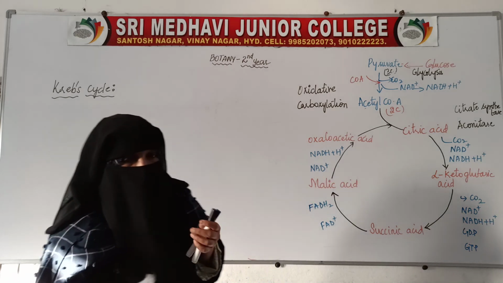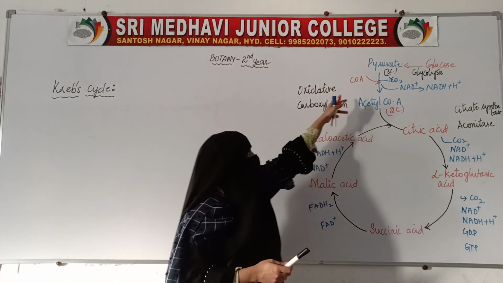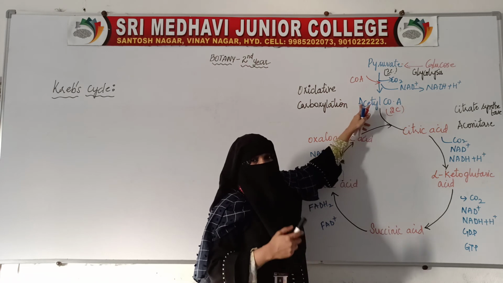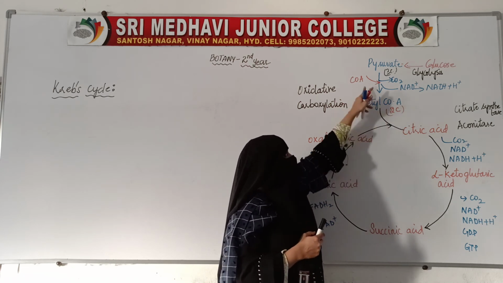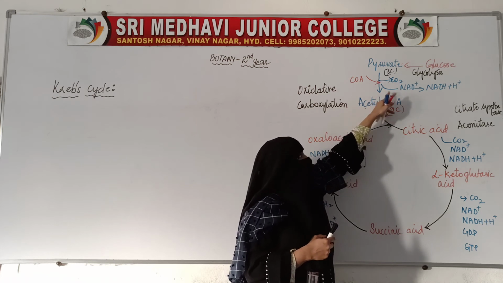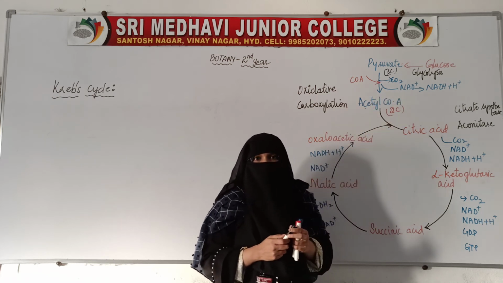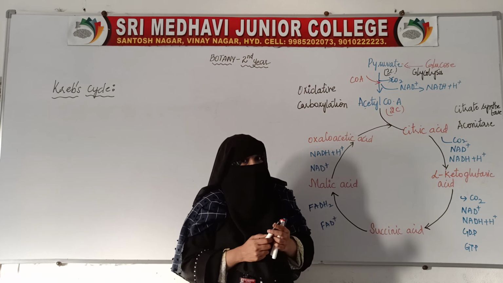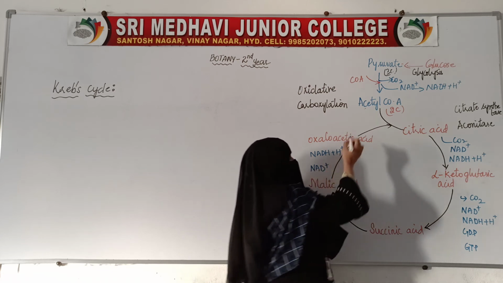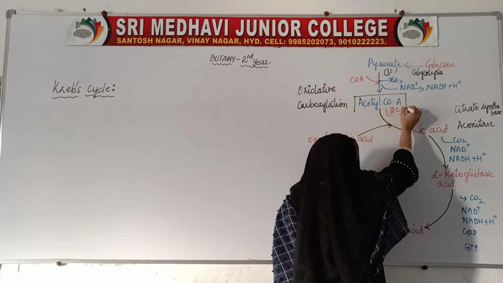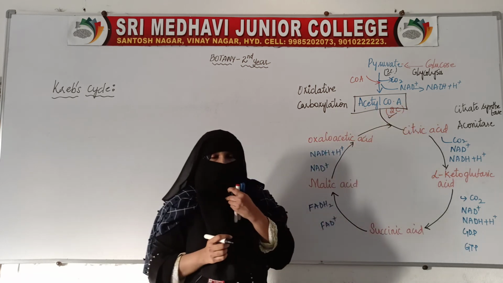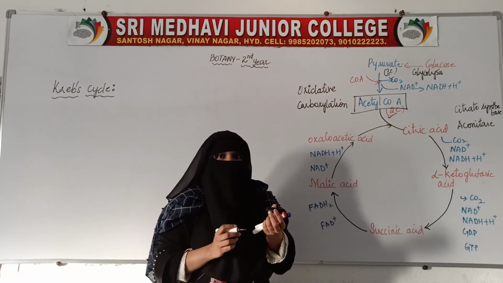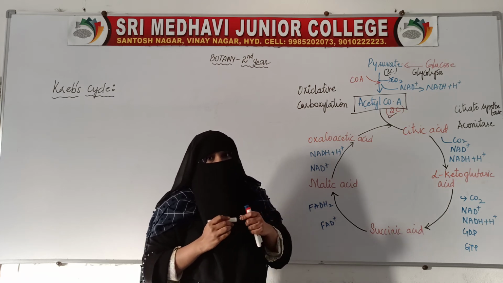Before entering the Krebs cycle, pyruvic acid is changed to acetyl coenzyme A with the release of carbon dioxide, and NAD plus is changed to NADH plus H plus. So now what we have got is acetyl coenzyme A, a 2-carbon compound.